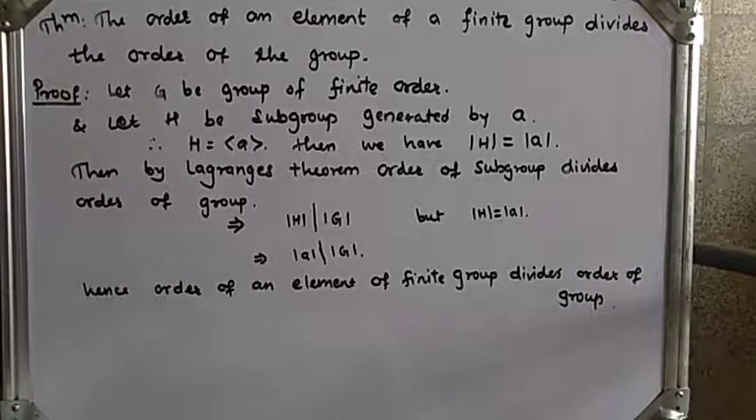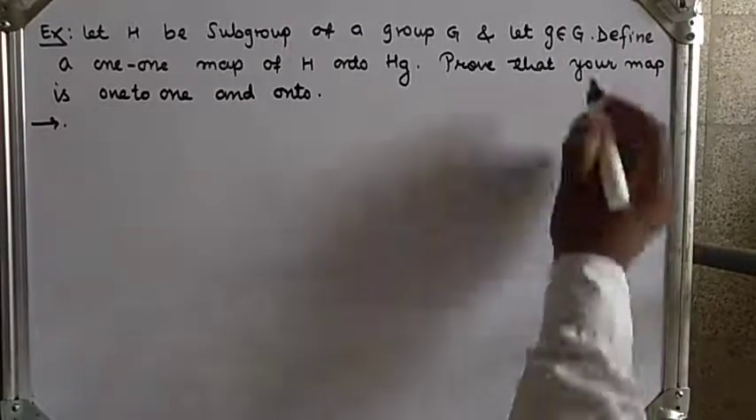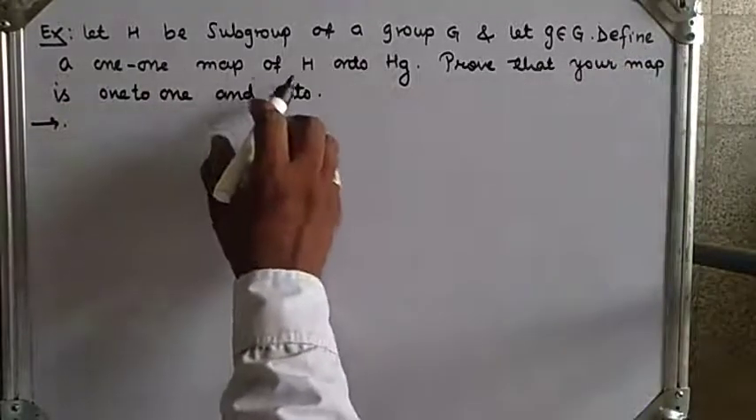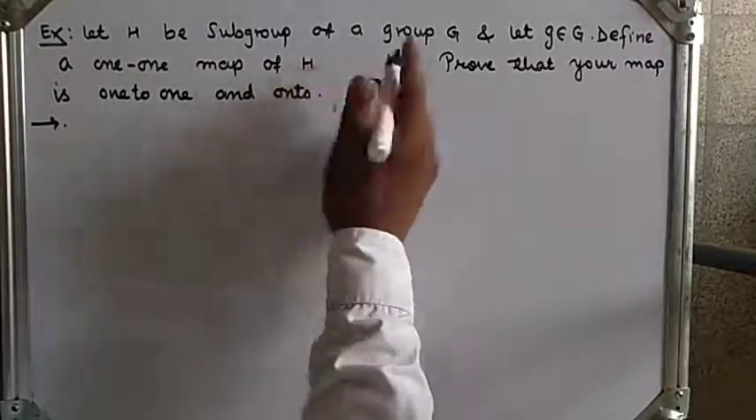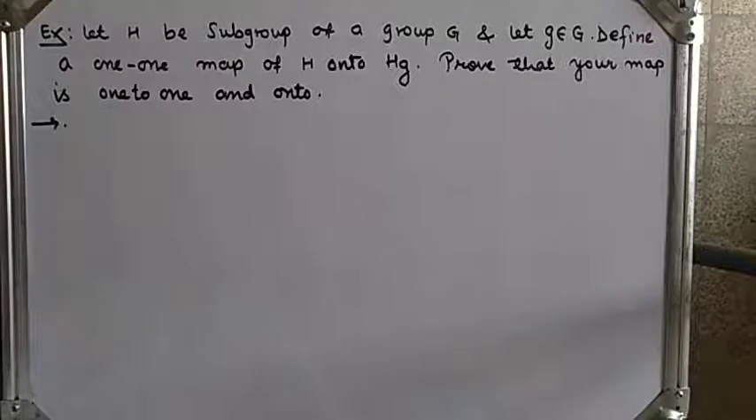So this is the theorem, and hence the proof. Now next we will see examples from the exercise. Let H be a subgroup of a group G and g belongs to G. Define a one-to-one map of H onto Hg. Prove that your map is one-to-one and onto.